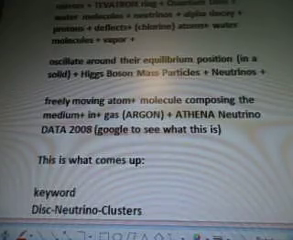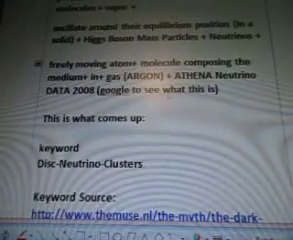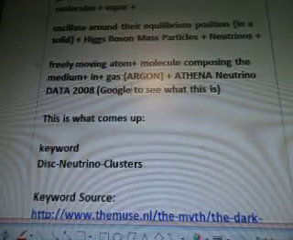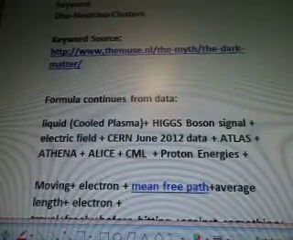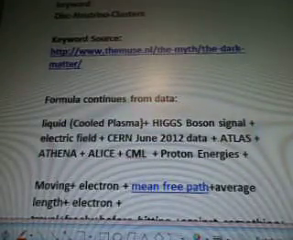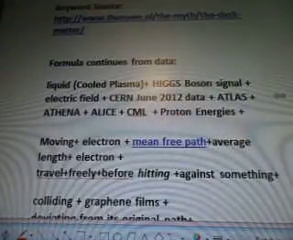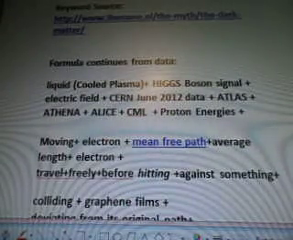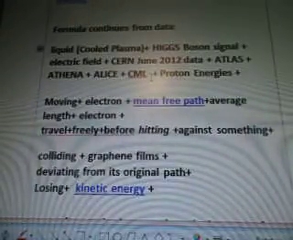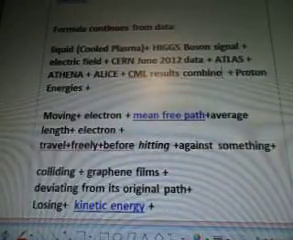Athena, neutrino data 2008. Google to see what this is. This is what comes up. Keyword Disc-Neutrino-Clusters from the source of www.themuse.nl. Formula continues from the data. Liquid-cooled plasma, Higgs boson electric field, CERN, June 2012 data. Atlas, Athena, LSCML. This should have to be your results. I'm going to have to combine them.